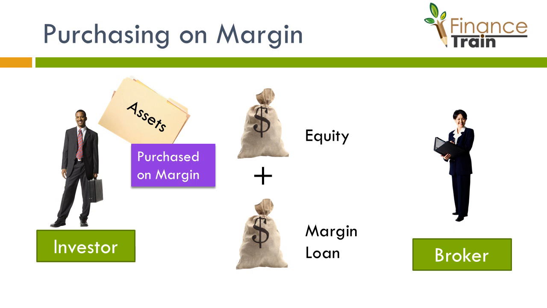For example, a 50% initial margin requirement means that for an asset worth $100, $50 of equity should be provided by the investor, and the remaining $50 will be provided as margin loan by the broker. This is also called financial leverage, and it adds additional risk to the investor portfolio. Let's look at the dynamics of a margin transaction.